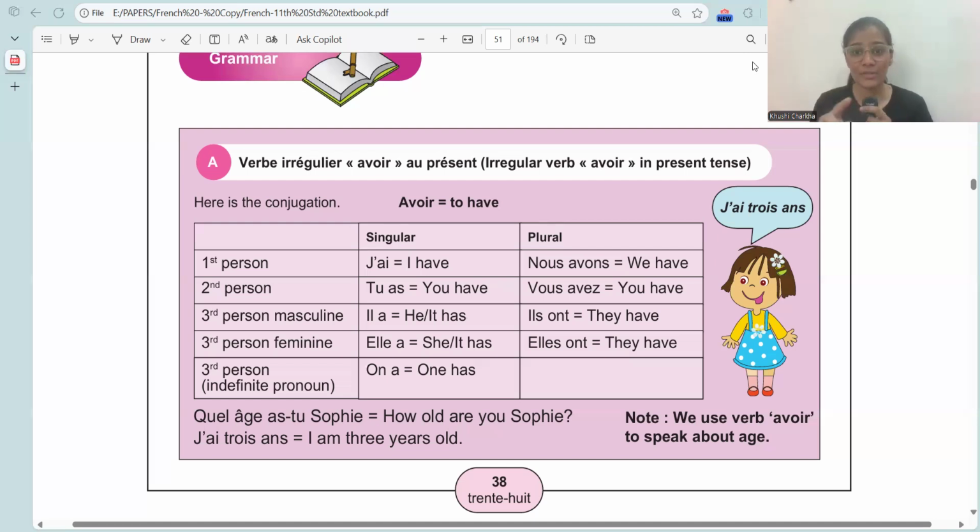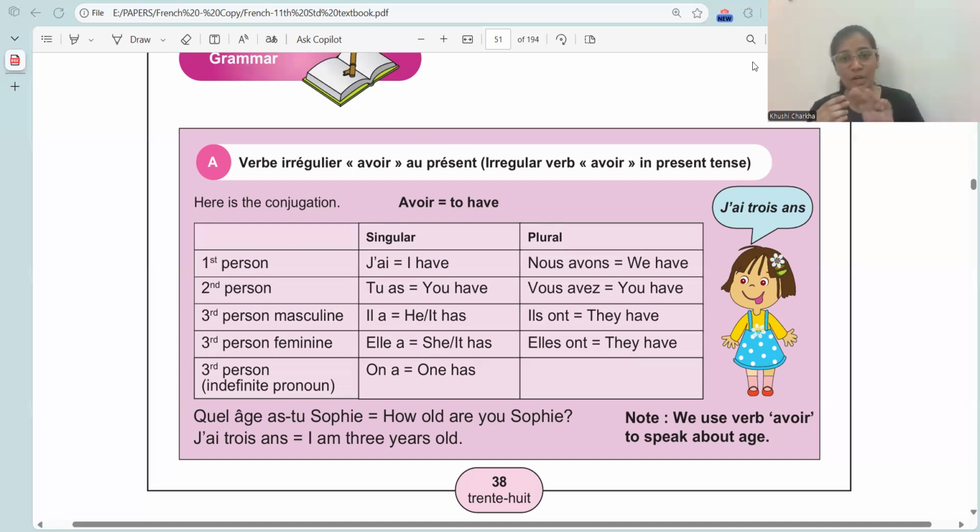You can see the box over here. The verb takes different forms with different subject pronouns. Subject pronouns means je, tu, il, elle, nous, vous, ils, elles. This we have learned in the previous video. So for different subject pronouns the verb takes different forms. These are known as conjugations. So in irregular verbs you have to memorize the conjugations. The verb avoir is irregular verb which means to have.